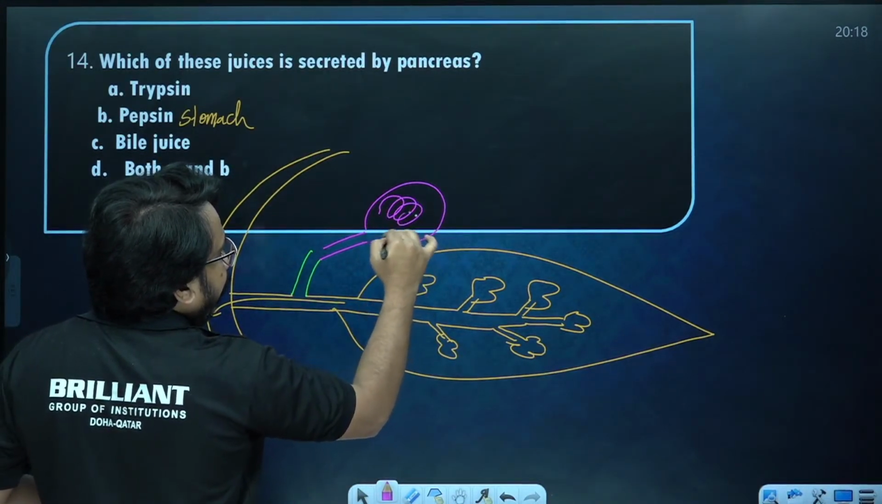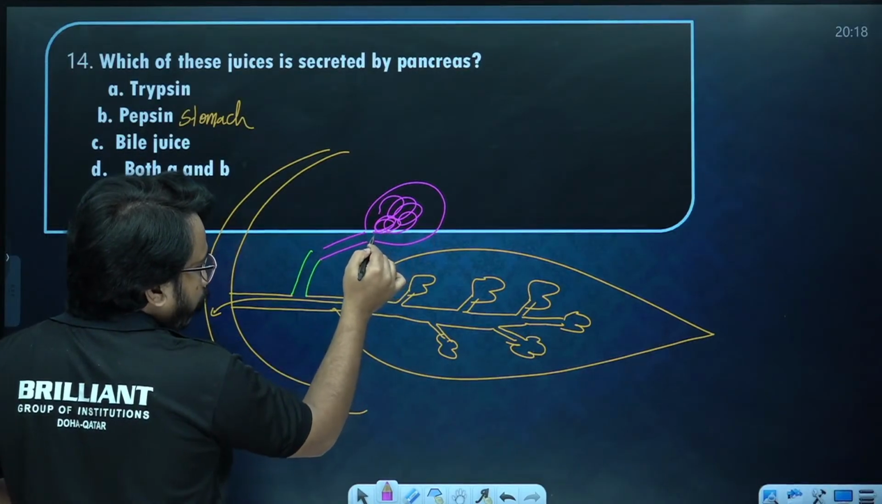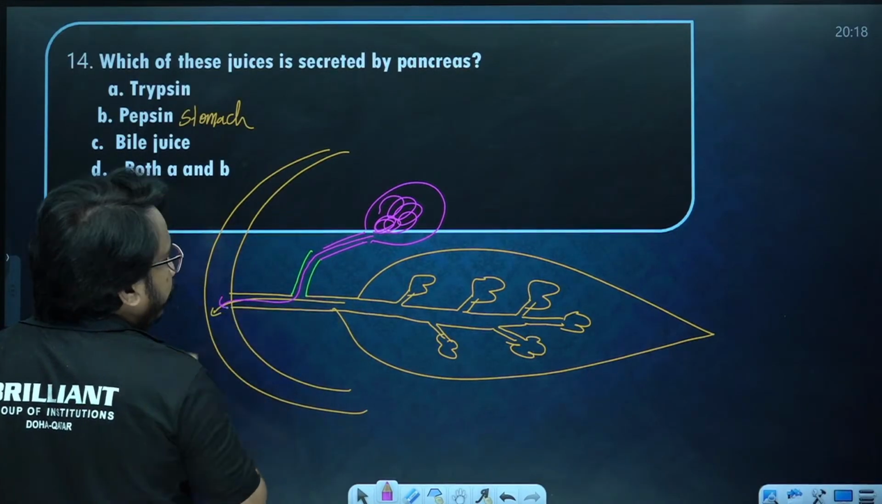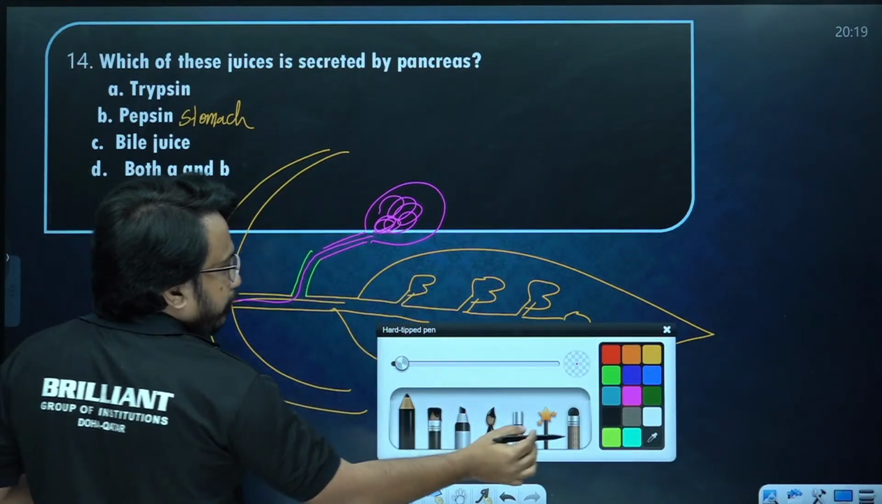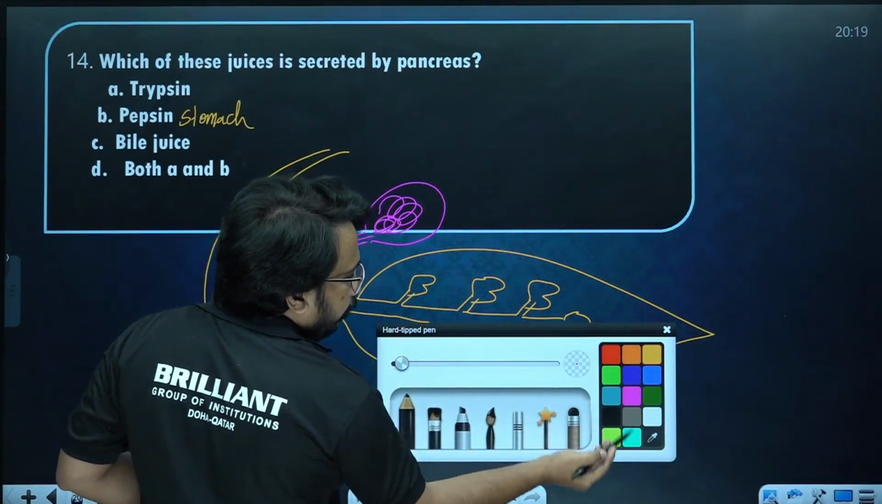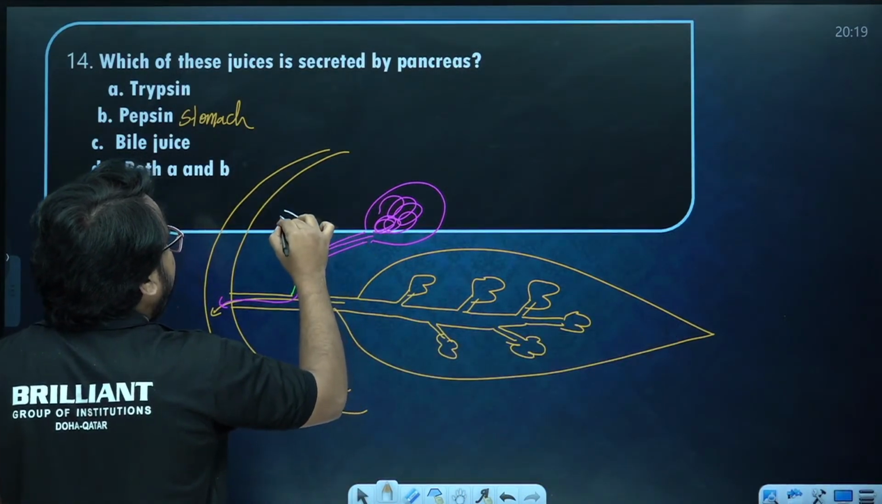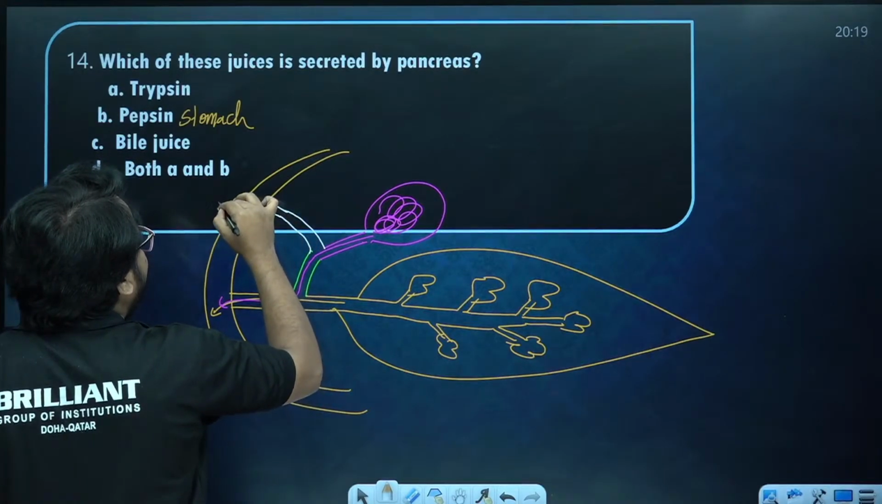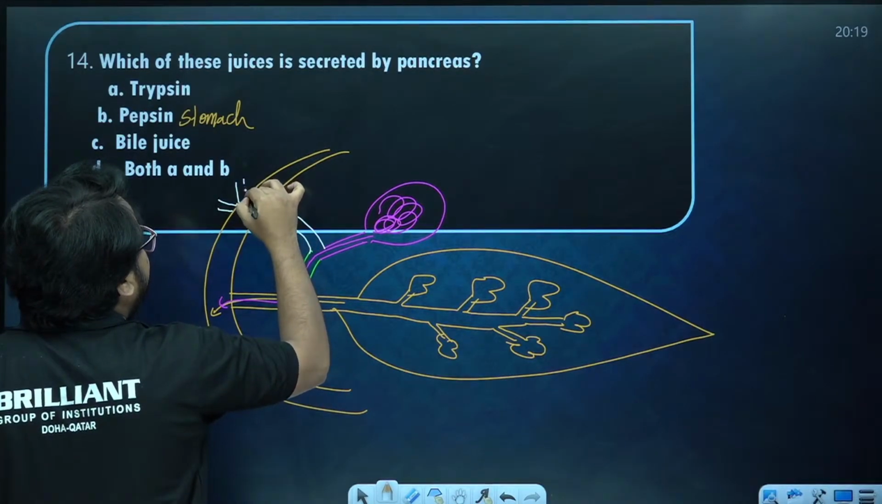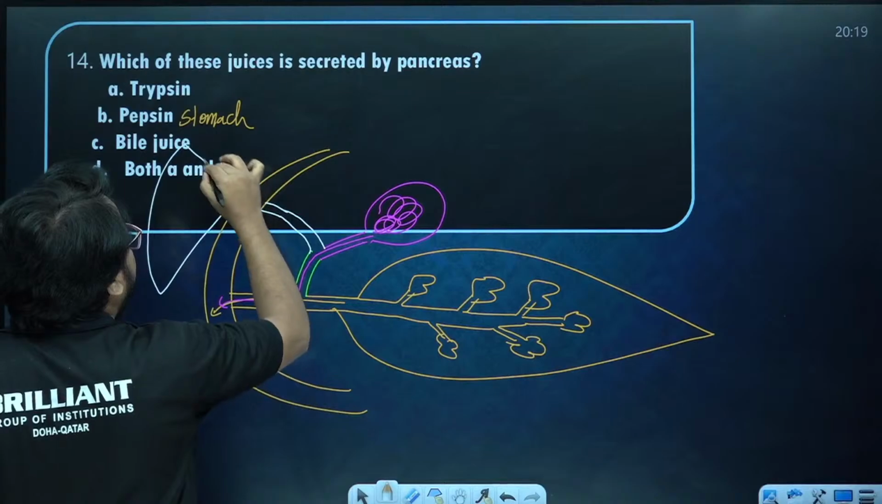So here only the bile is actually stored and released into the duodenum portion. Whereas the bile will be coming from where? The bile will be mainly coming from the liver only. So the liver will be having, so backside of this, understand there is the liver. The hepatic duct will be coming from the liver like this.